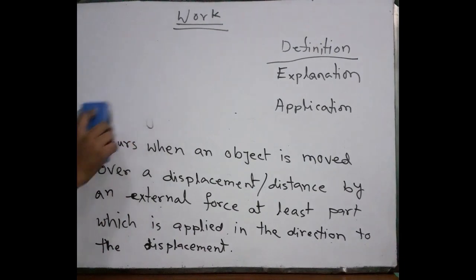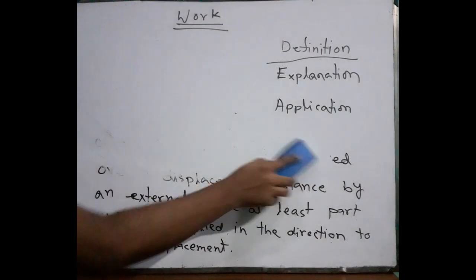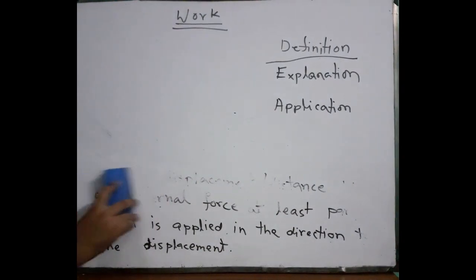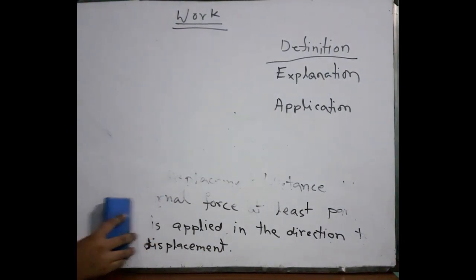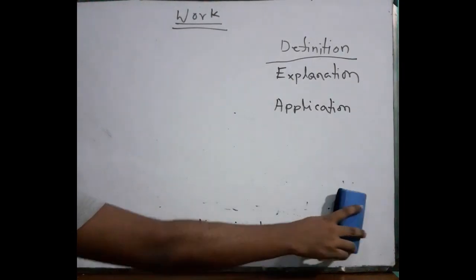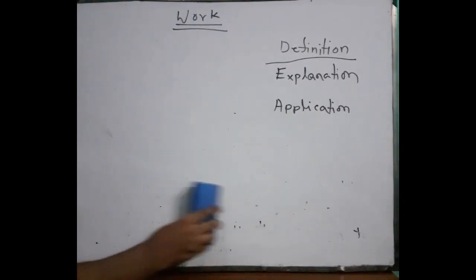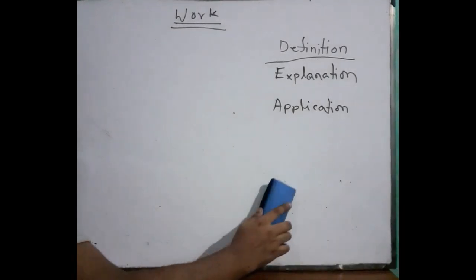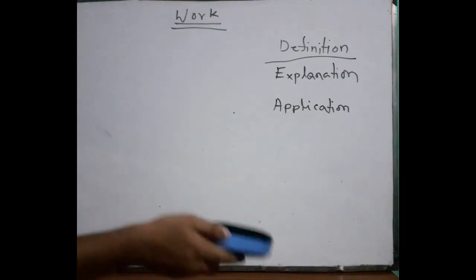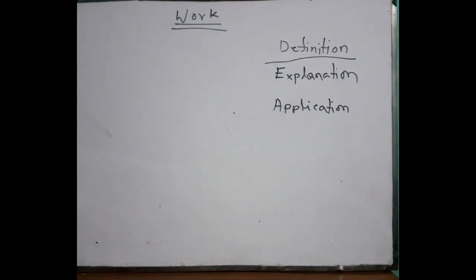If the question in your mind is why work is a scalar quantity, then I can answer, because the product of a scalar quantity and a vector quantity is always a scalar quantity, right? After a few minutes you will see how I got it.